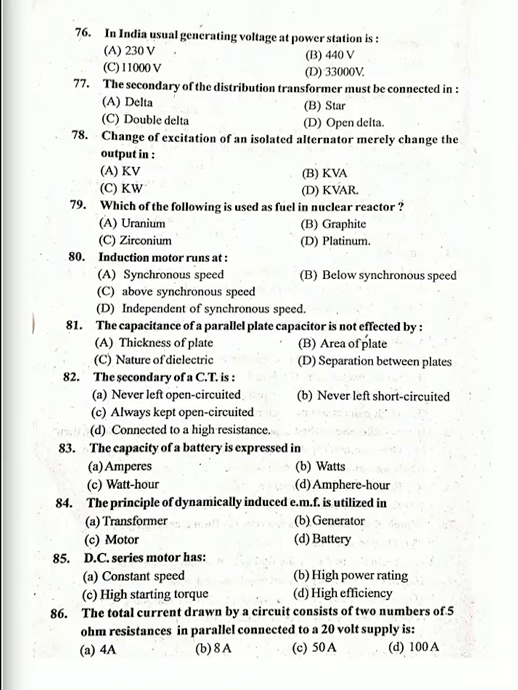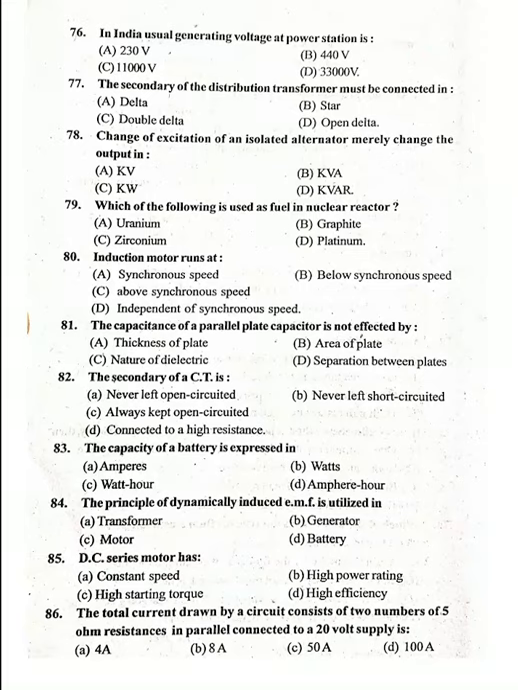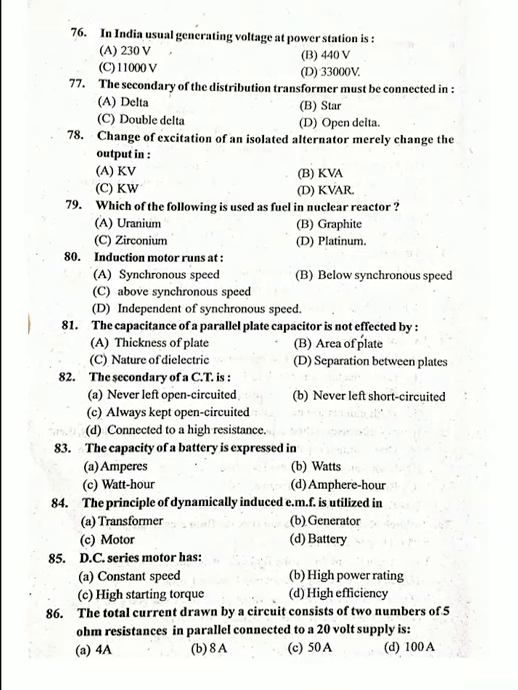The secondary of the distribution transformer must be connected in? 77. Option B, star connected. Okay. 77, Option B, star connected.